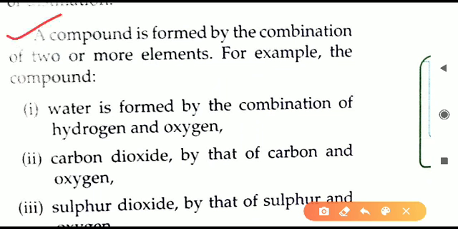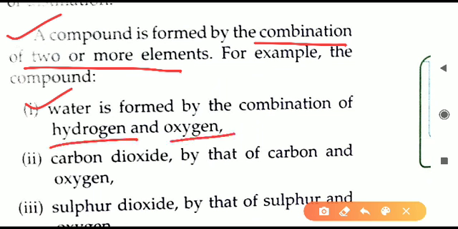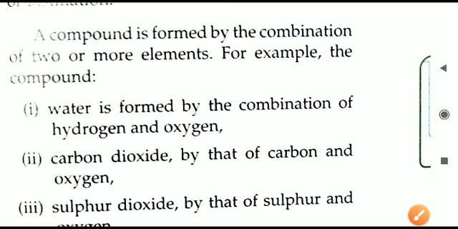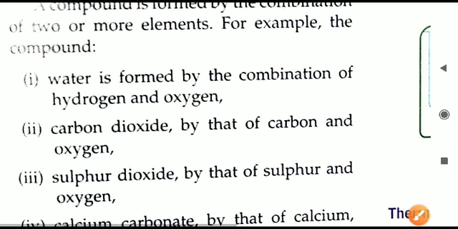A compound is formed by the combination of different elements. Yes, whenever different elements combine together, then a compound is formed. For example, water. Water is a result of what? It is a result of combination of hydrogen and oxygen. Hydrogen and oxygen combine together, and what we are getting is water. So two elements combine together, two or more than two also, they will form a compound on combination.